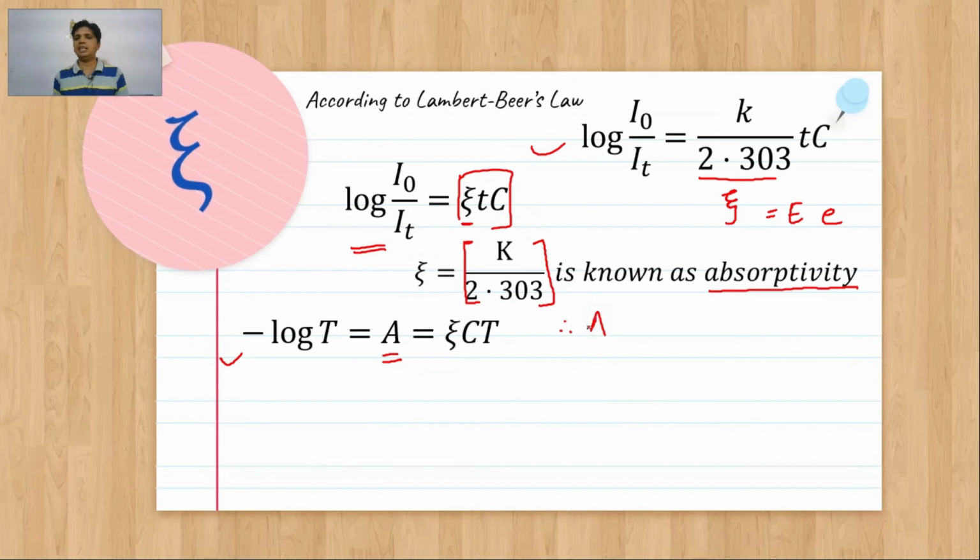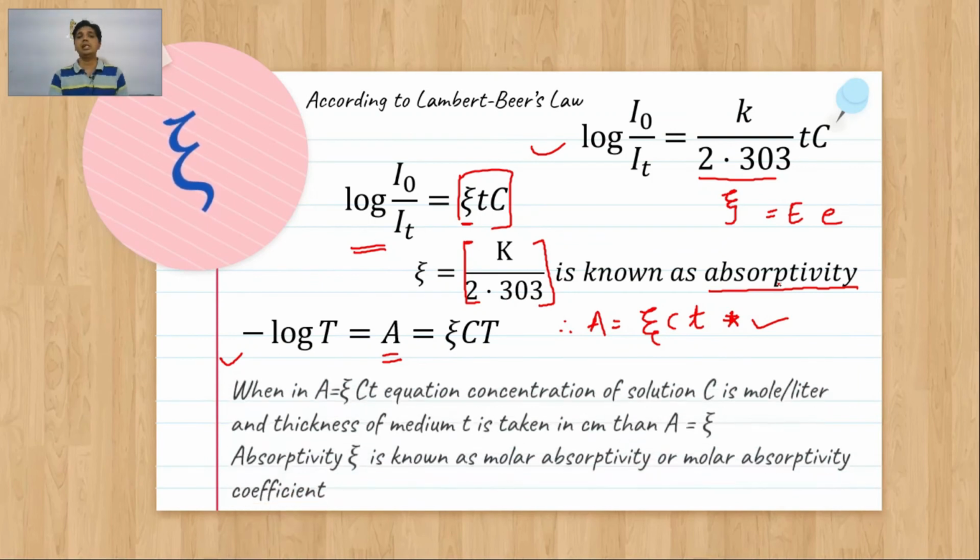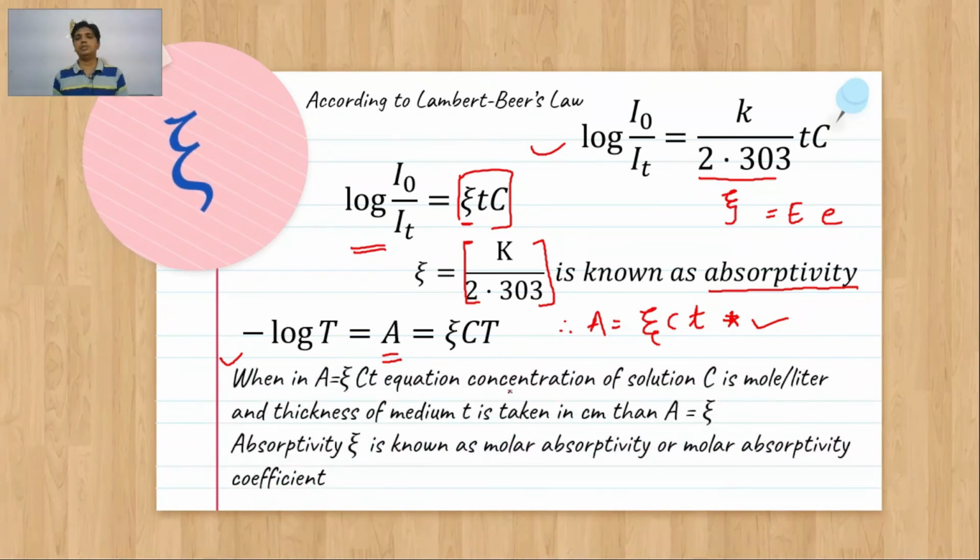That is why A is equal to this, which is also the simplified mathematical form of Lambert's law. Now in this equation, if we consider concentration in mole per liter and thickness of the medium L in centimeter, A is directly equal to the absorptivity.